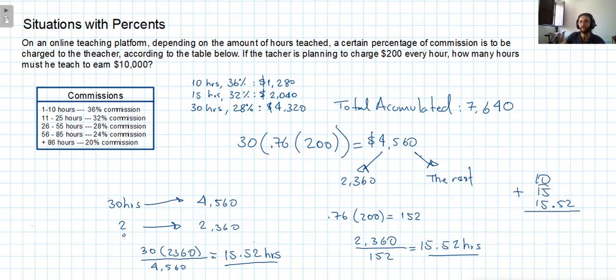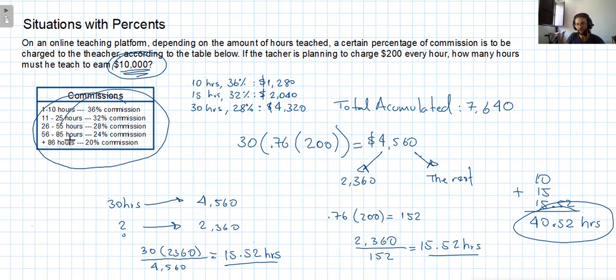So these two form a 30 and this one forms a 40. So 40.52 hours that this teacher needs to earn 10,000 pesos following this scheme of commission that the online site is charging him. So that's it, guys. That's the result of this question.